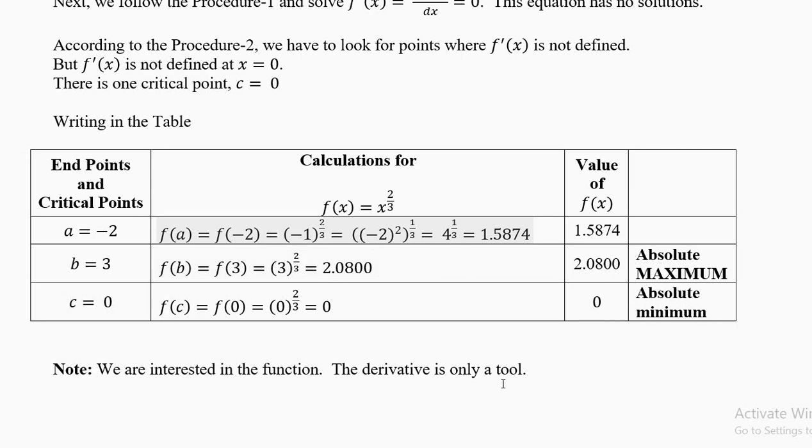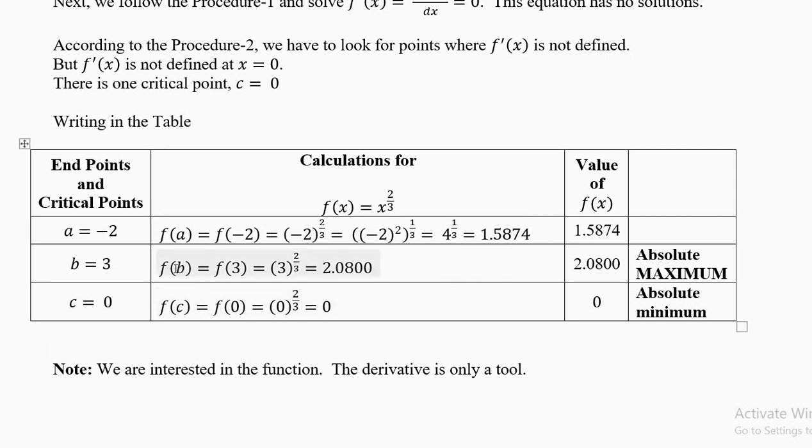Now calculate the three values. First have the critical points and the end points. Then calculate the values, then see which is big, which is small. Now calculate f of a, f of b, f of c. F of a equal to f of minus 2, minus 2 to the power of 2 by 3, which is equal to 4 to the power of 1 by 3, which is equal to 1.5874. Note down the value 1.5874.